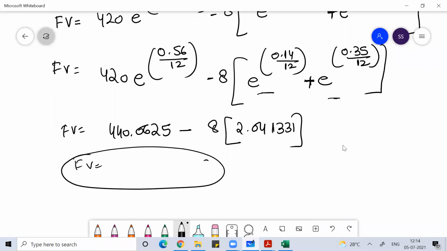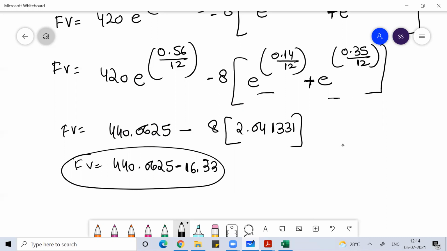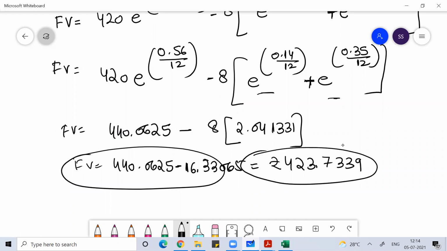So 440.0645 minus 16.33065 will give you 423.733. Clear? Clear, everyone?